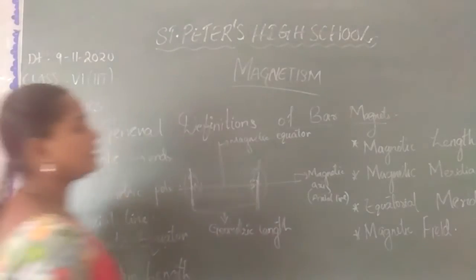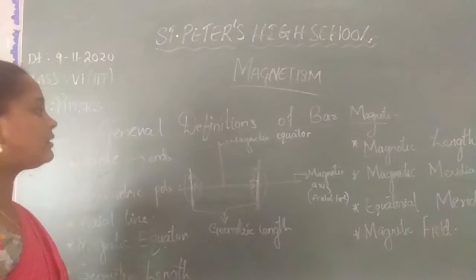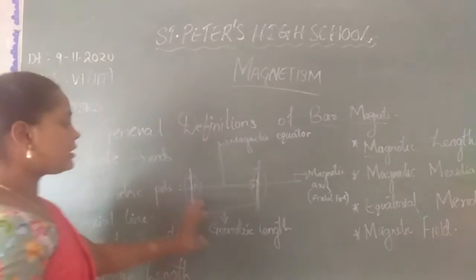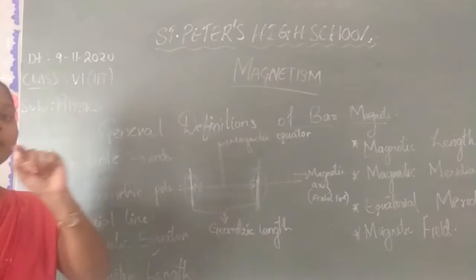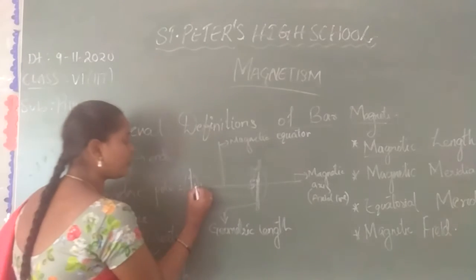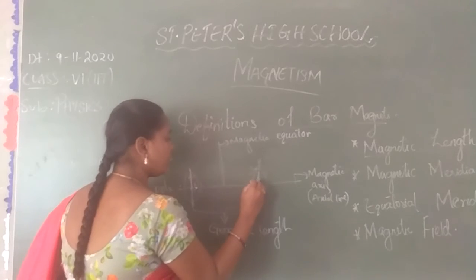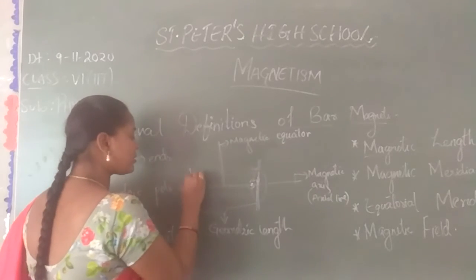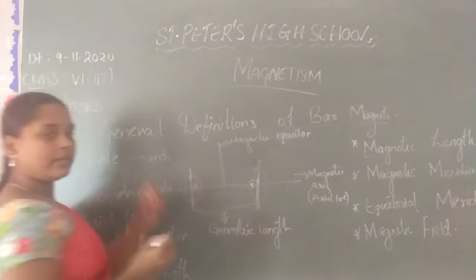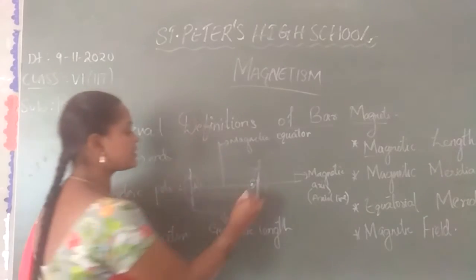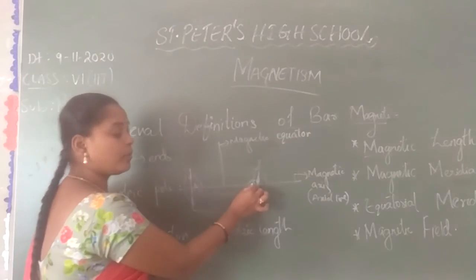And next is magnetic length. So what is the difference between geometric length and magnetic length? We will see. Geometric length is from end to end, whereas magnetic length is from north pole to south pole. The end part is called the north pole, and in the middle we have a small place where it is the north pole and the south pole. These are the geometric poles.